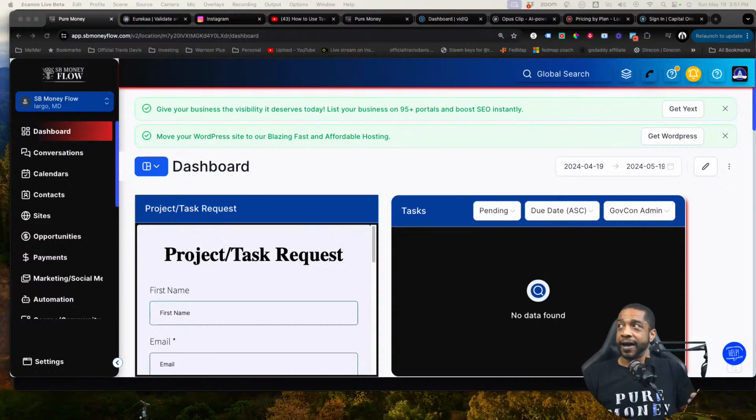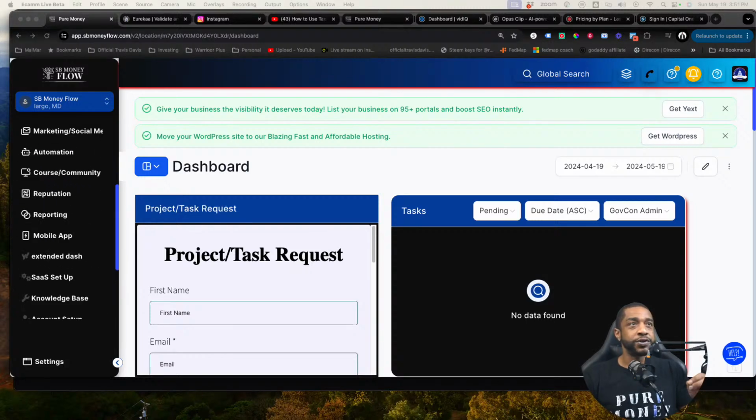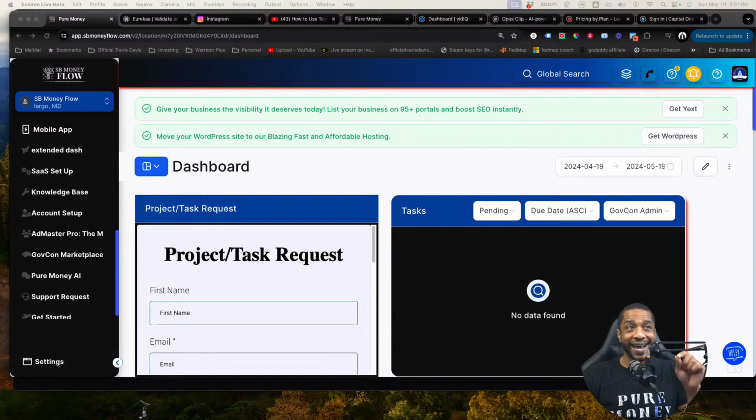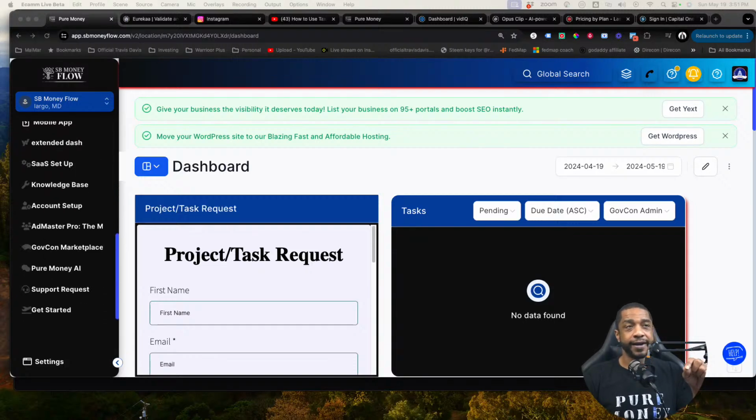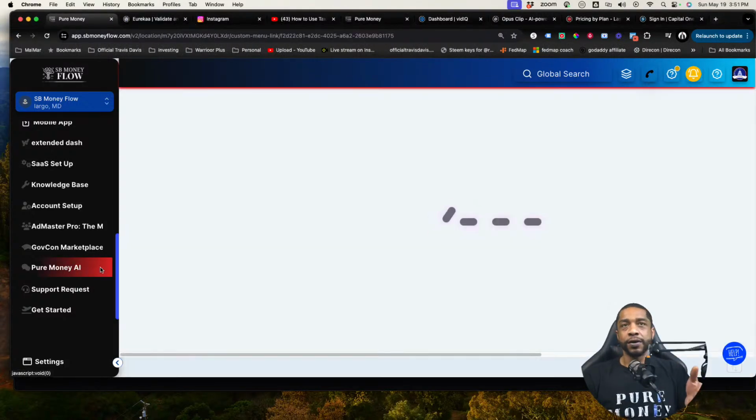I am assuming that you would like to win more contracts. So we're going to get started here on the contract side first. The first thing I want you to do is come down to Pure Money AI on your left-hand side right here. Now, everybody should have some form of access to Pure Money AI. So we're going to click right here.